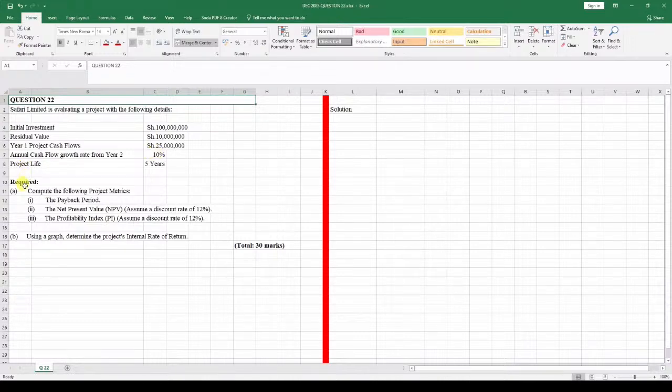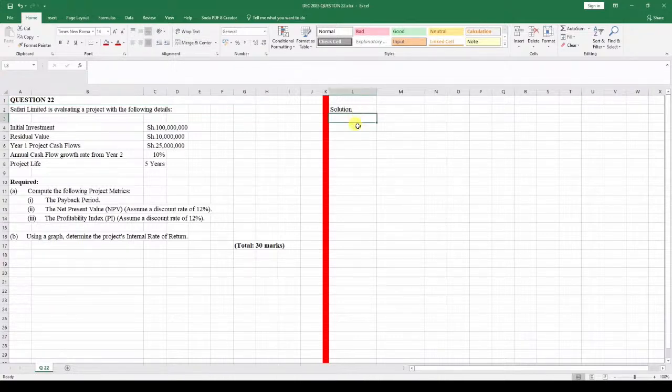You are required to: A, compute the following project metrics. Number 1, the payback period. Number 2, the net present value, assuming a discount rate of 12%. Number 3, the profitability index, assuming a discount rate of 12%. This totals 30 marks, so answering this question gives you 30 marks in total. To start us off, we are first of all going to do the following.